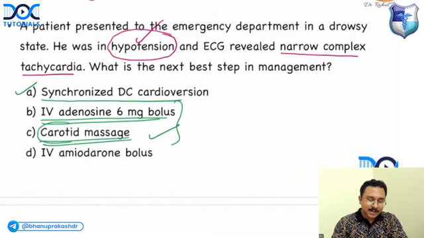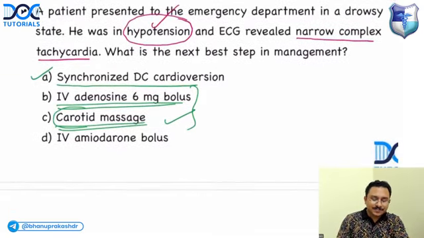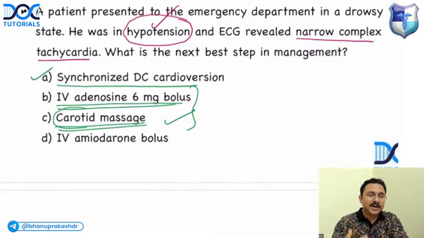Understand? Right. So that is clear. So if the ECG is showing wide complex, suppose wide complex tachyarrhythmia with hypotension, then... So Jay is asking, sir, in narrow complex carotid massage is given. Yes, regular narrow complex tachyarrhythmia, you will give carotid massage, carotid sinus massage.